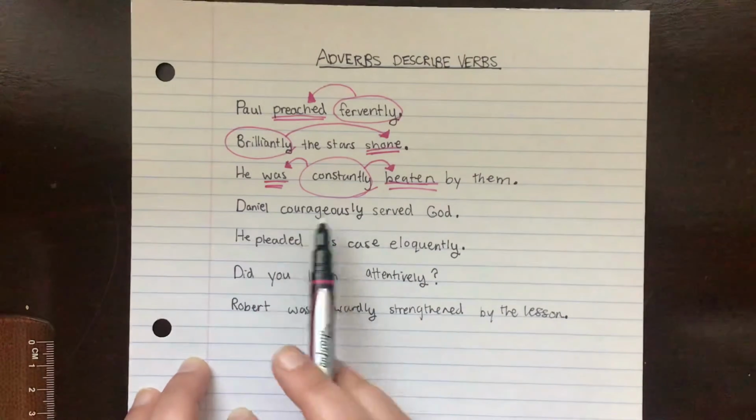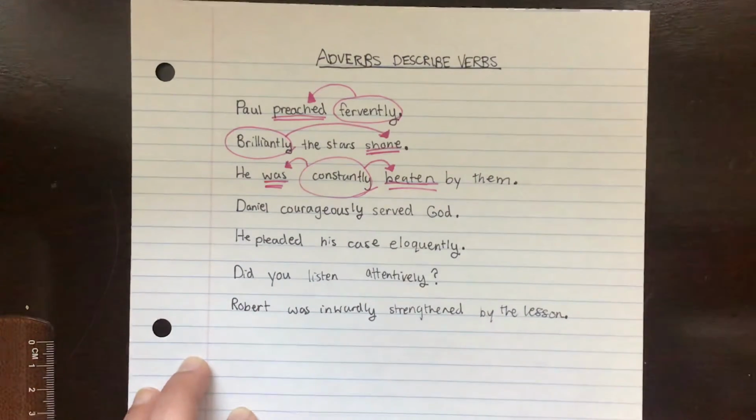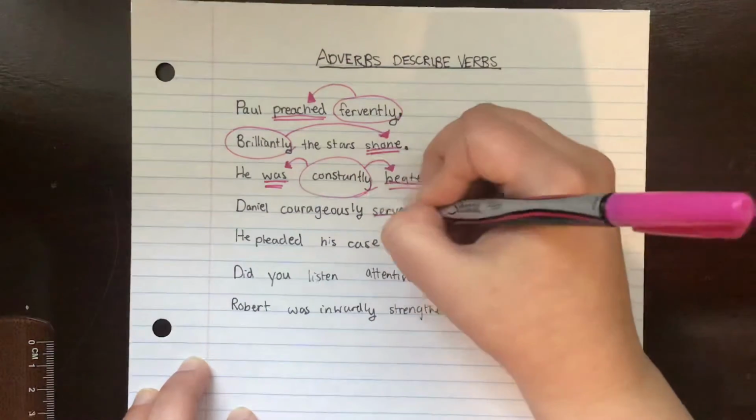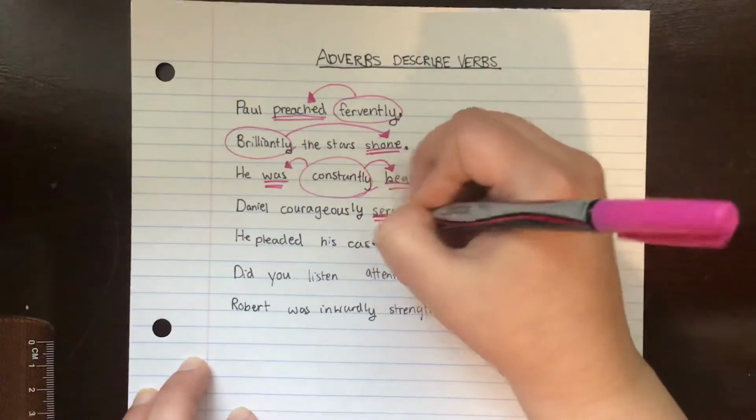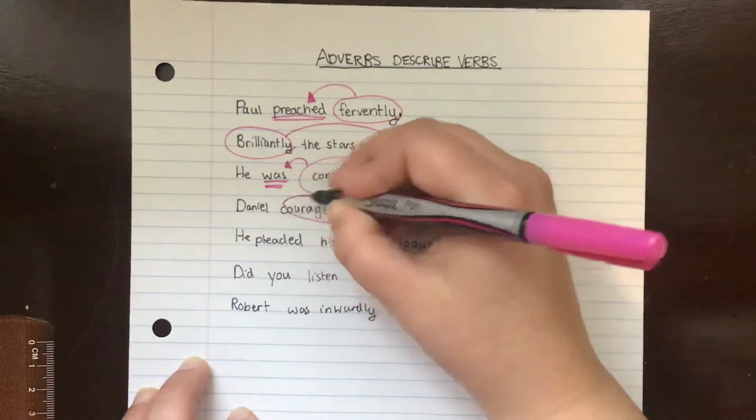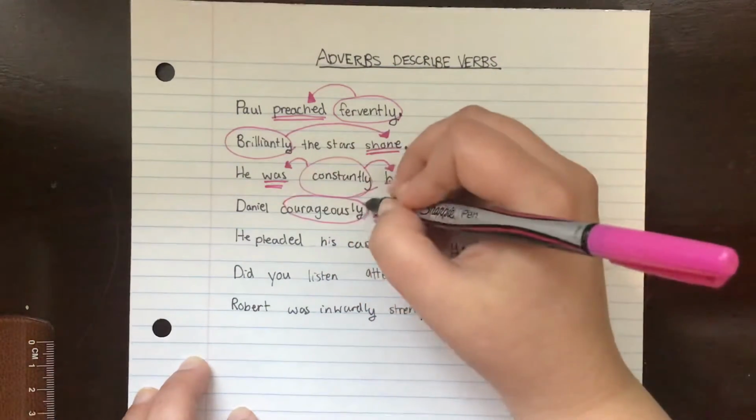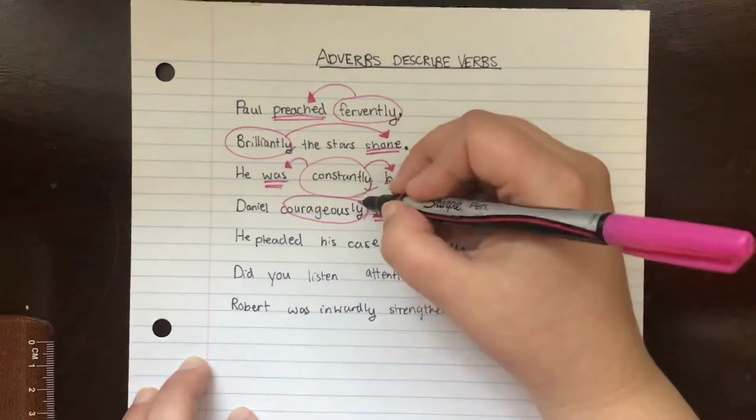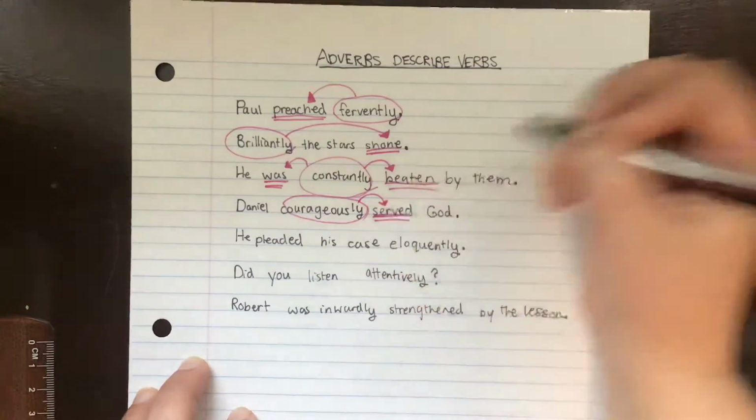Next, Daniel courageously served God. What is Daniel doing? He's serving. So served is our verb. How is he serving? He's serving courageously. Courageously, with the ly, doesn't describe Daniel. It describes how Daniel served. So it's an adverb.